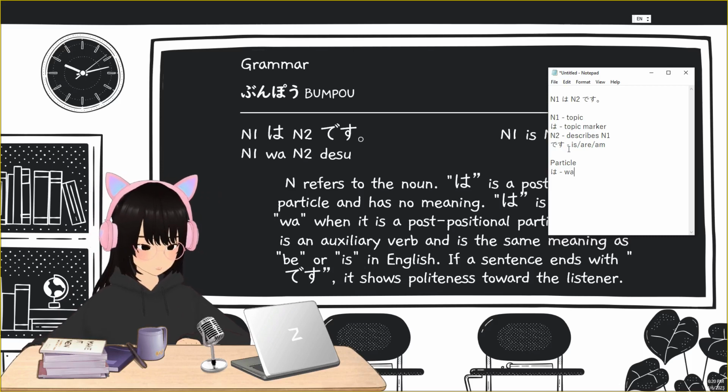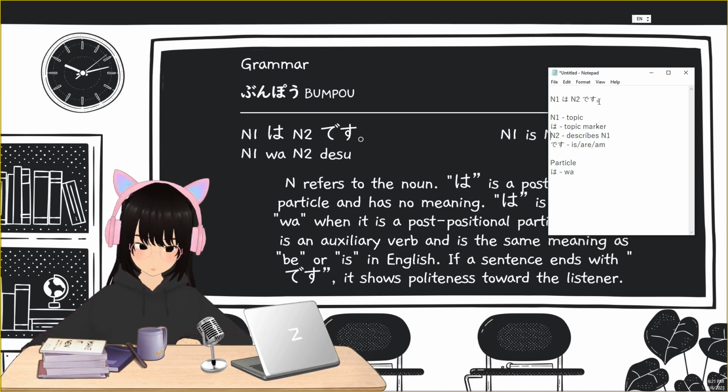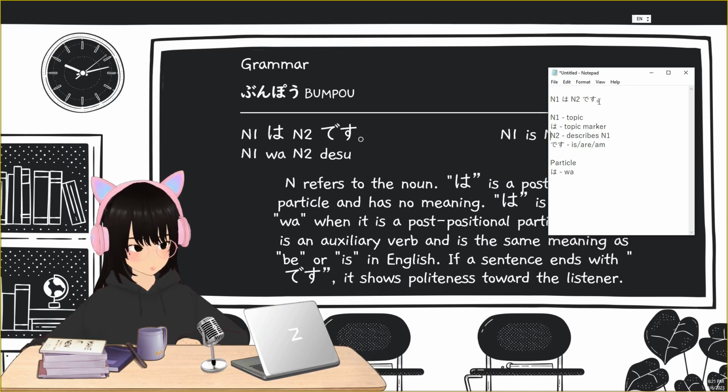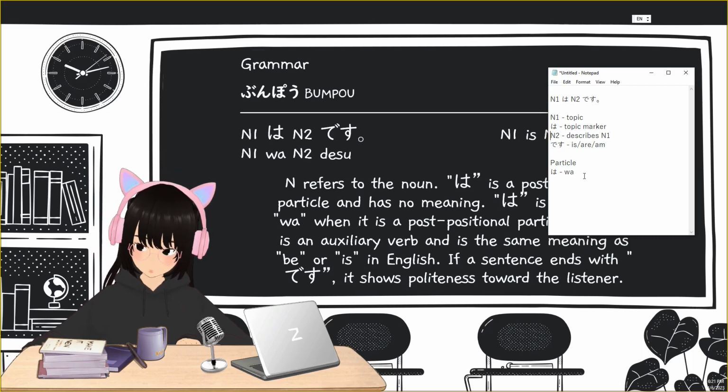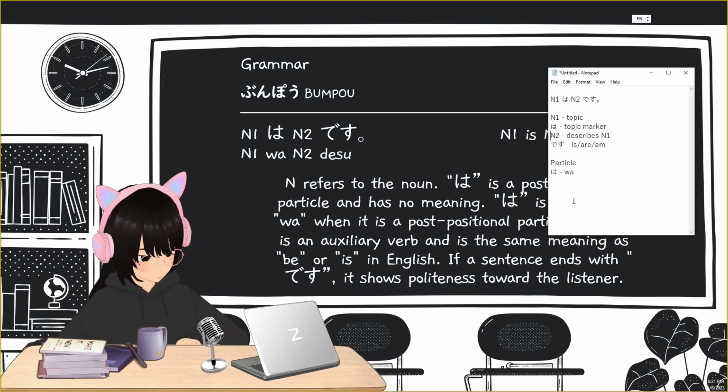Okay, so again, the first sentence pattern that you should remember is N1 wa N2 desu, because this is like the foundation before you become really good in constructing sentences in Nihongo. And also because we will use this all throughout this course.